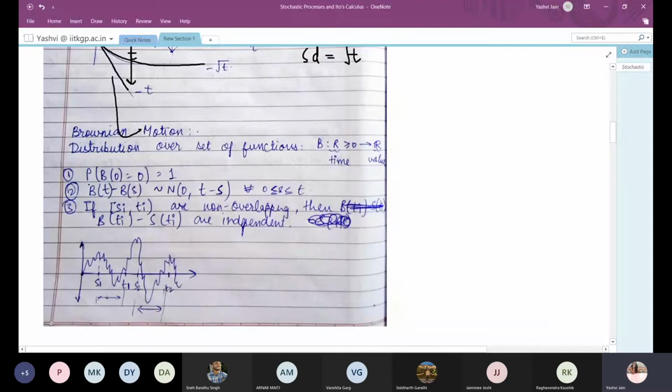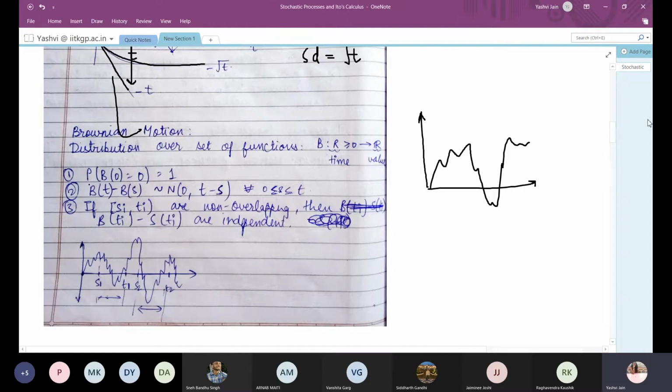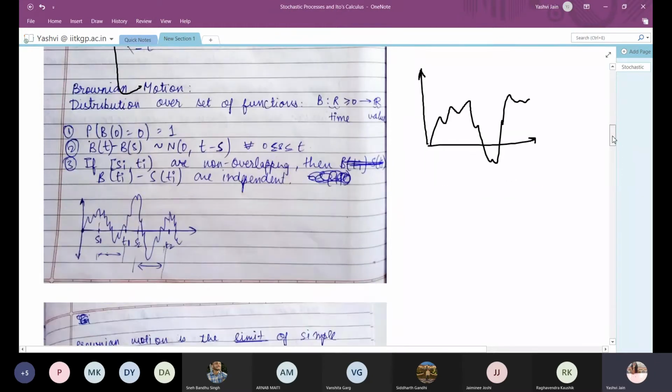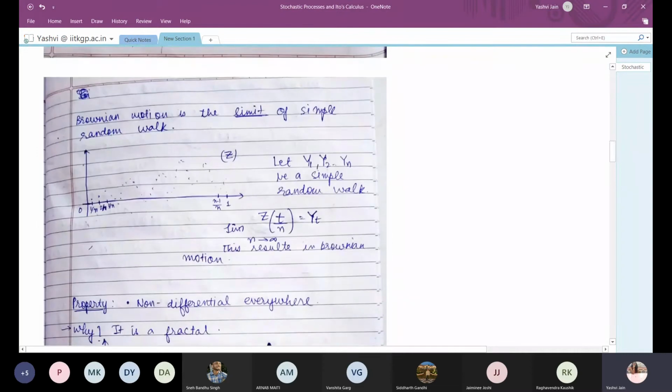Now moving on to Brownian motion. A Brownian motion is a continuous time random process. So a Brownian motion looks something like this. A Brownian motion is the limit of a simple random walk.